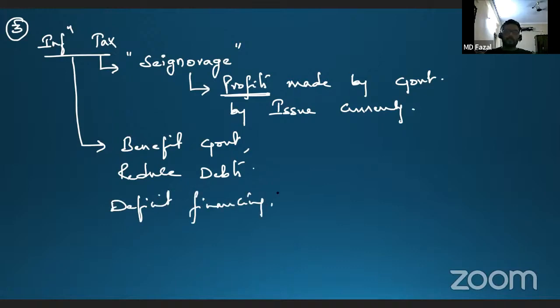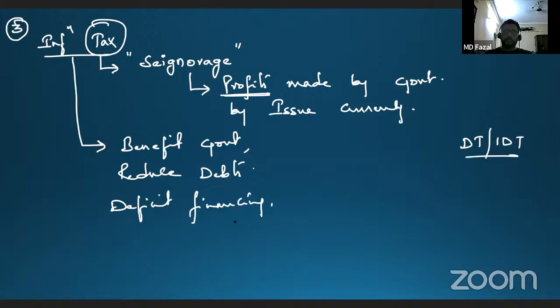All right, so this is something kind of a tax which is levied by the government. It is directly related to inflation. This tax is directly related to inflation. So don't get confused with progressive, regressive, direct taxes or indirect taxes. These concepts are very, very different.